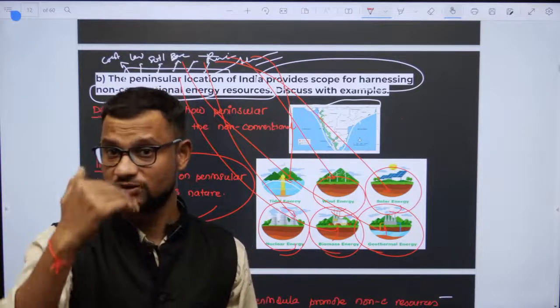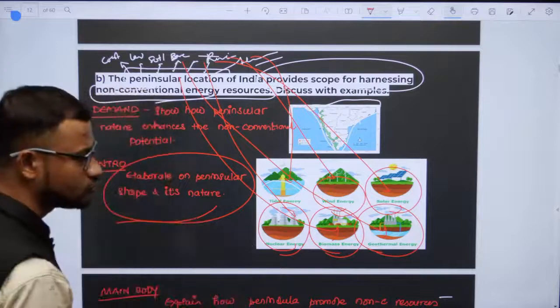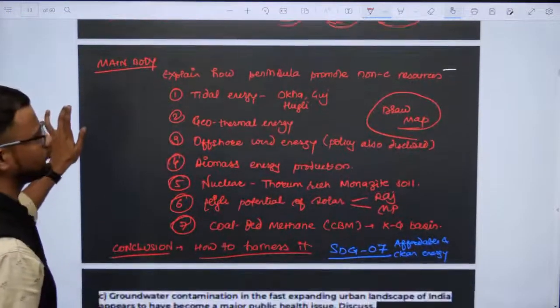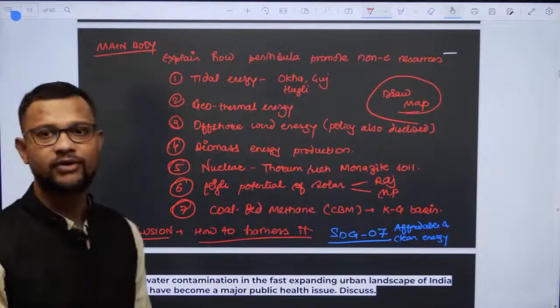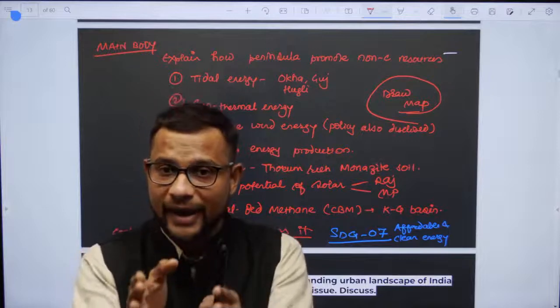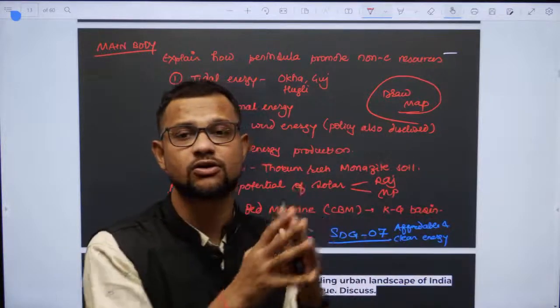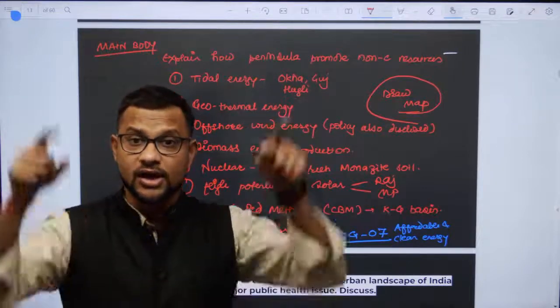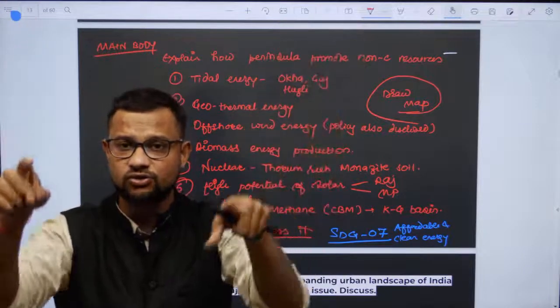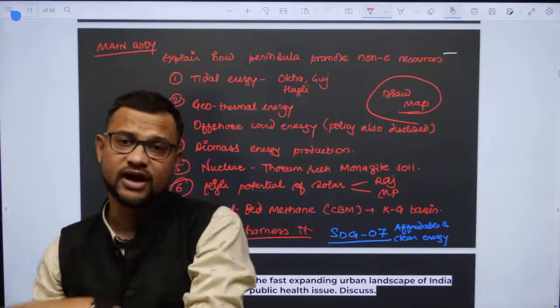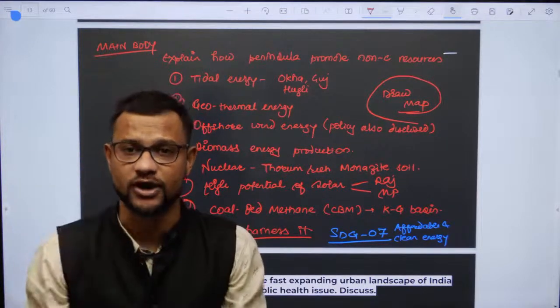You have to strategize. Then in the later part, I will be explaining those non-conventional sources and how the peninsular region offers that potential. Tidal energy, for example, because peninsular India offers 6,000 km of coastline, and if you consider Andaman and Nicobar, that goes to around 7,500.